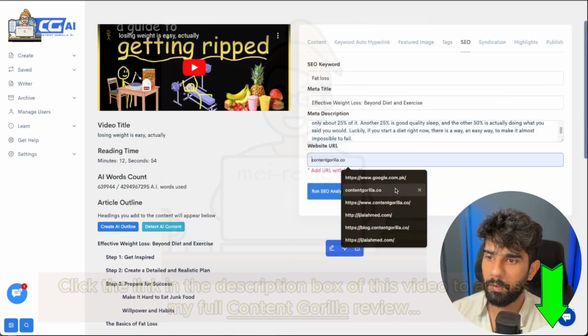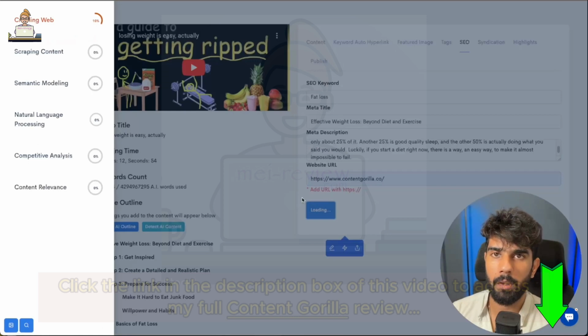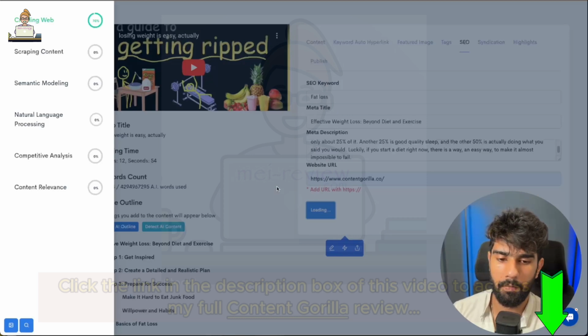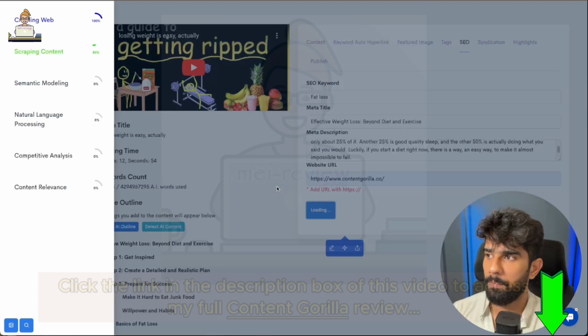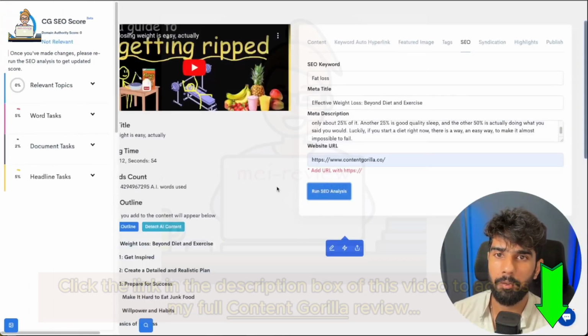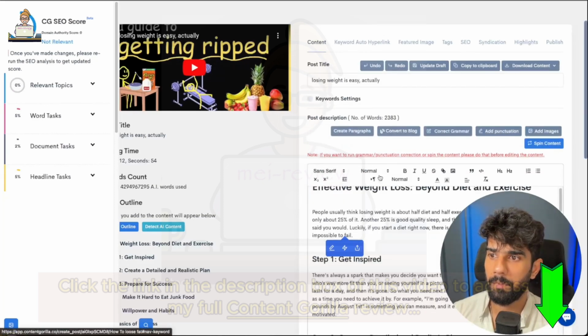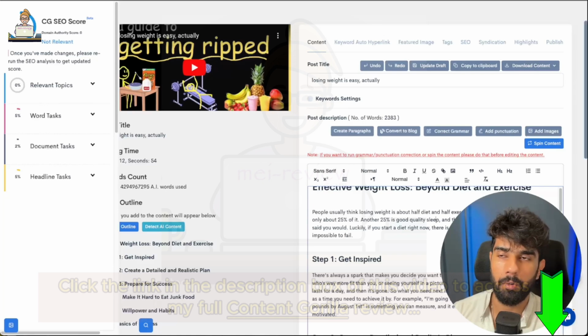And then what I'm going to do is I'm going to enter the URL of the website that I want to publish this content on. And now what Content Gorilla is doing is it's going out onto Google, and it's taking the first not 10 but 20 results, and it's going to basically compare and analyze your data together with the data for that particular keyword and see how your content stacks up.